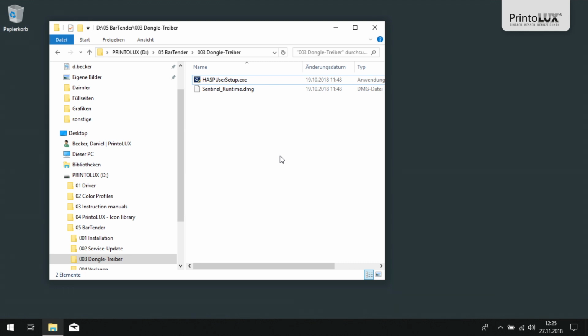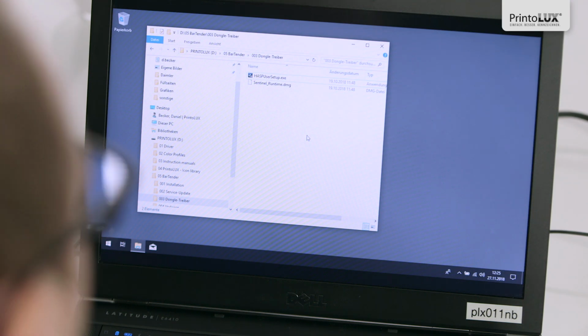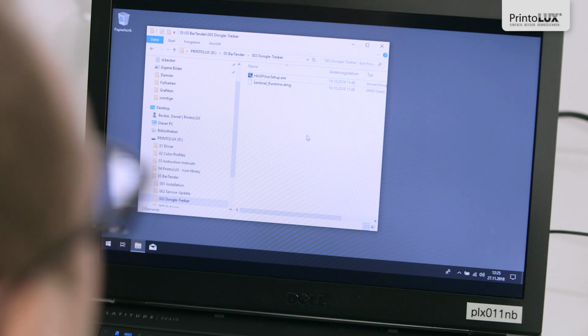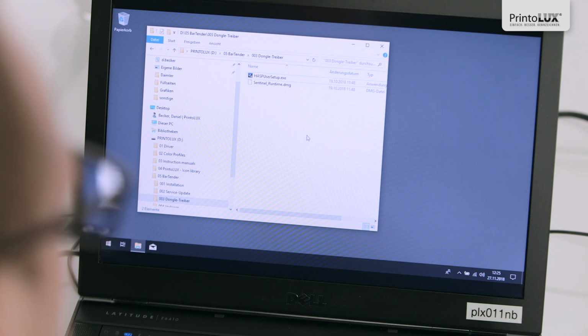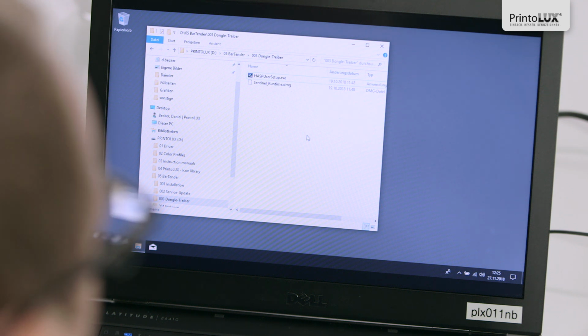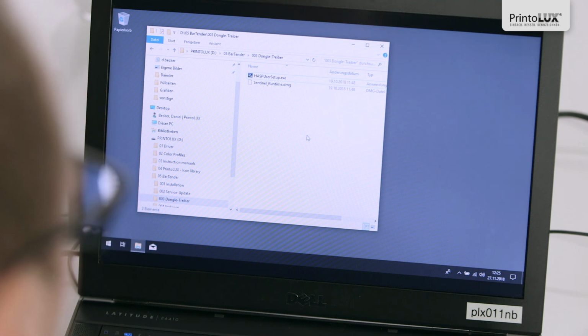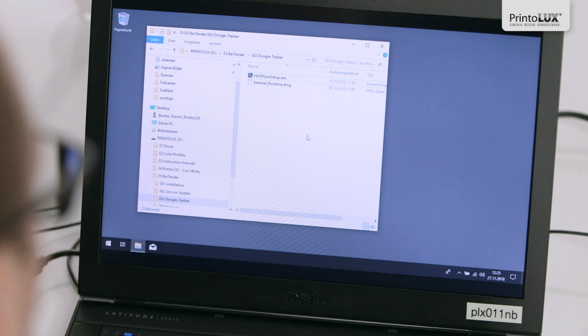The dongle is particularly important as you will not be able to print any labels without it. You can create labels without this dongle, but the BarTender version will then simply run as a demo version. You need this dongle to print, however, so please store it properly.